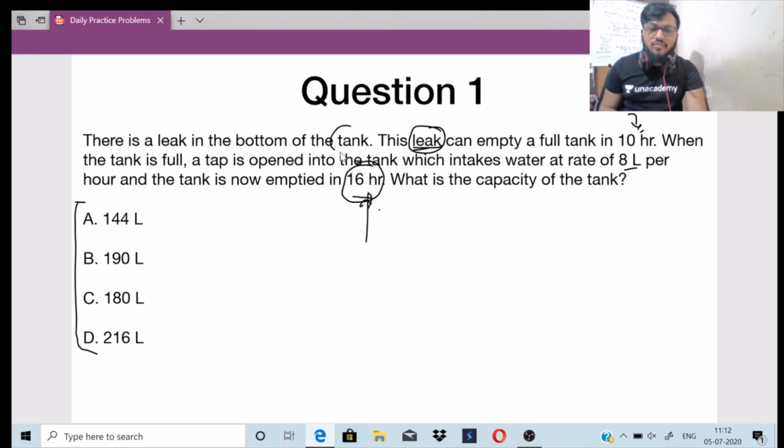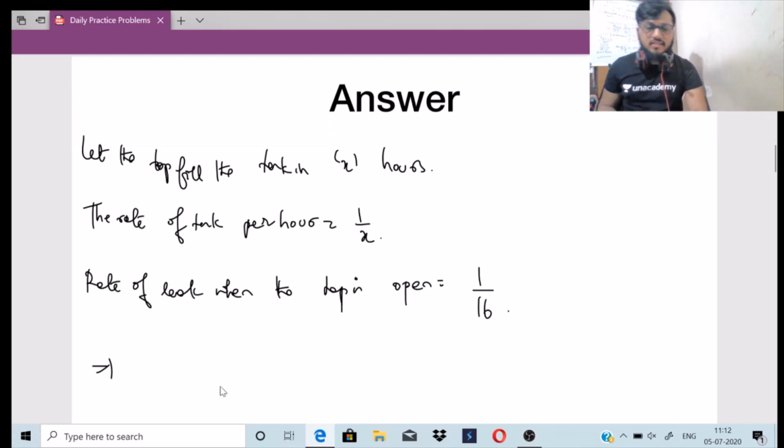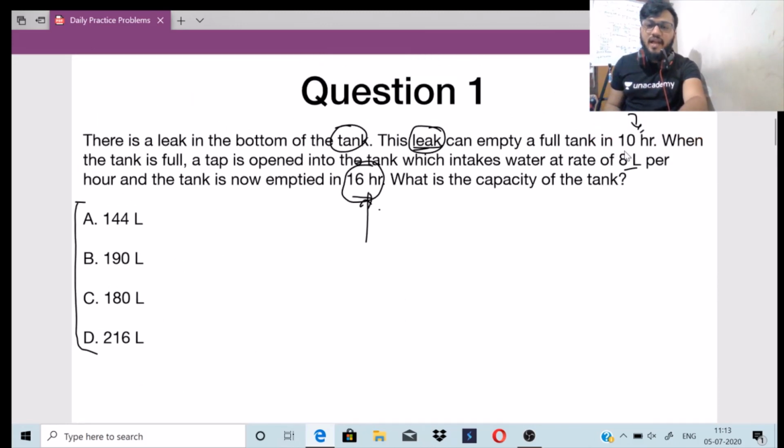So you have to find out the x, right? So we can easily write down the formula here. 1 by 10 minus 1 by x is equal to 1 by 16, right? So this 1 by 10 minus the rate of tank per hour will give you 1 by 16 as the answer, right? 1 by 10, that is the leak can empty the tank in 10 hours.